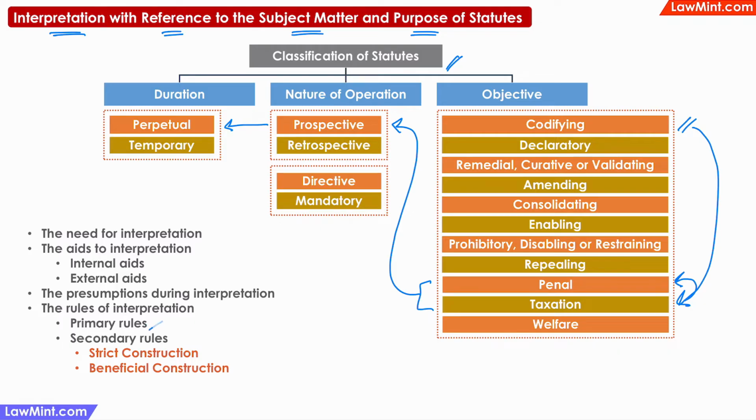In any case, we have also discussed the primary and secondary rules of interpretation. Under the secondary rules of interpretation, there are these two principles of strict and beneficial construction of statutes. In both strict and beneficial constructions, the advantage of any ambiguity should go to the person on whom these laws are being applied.